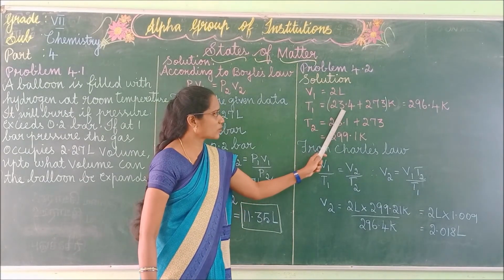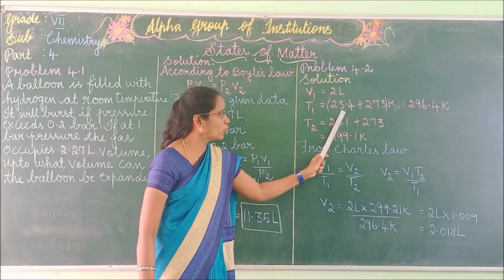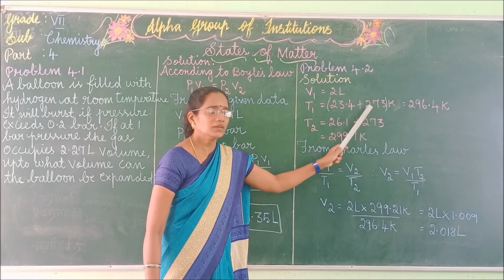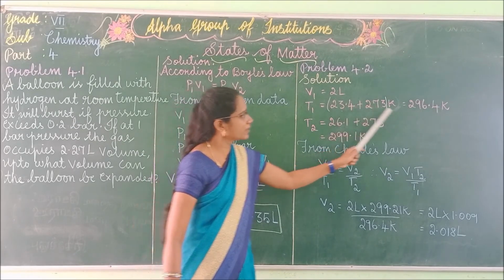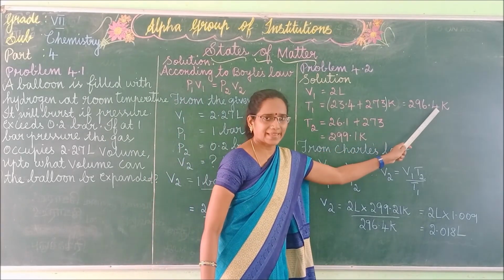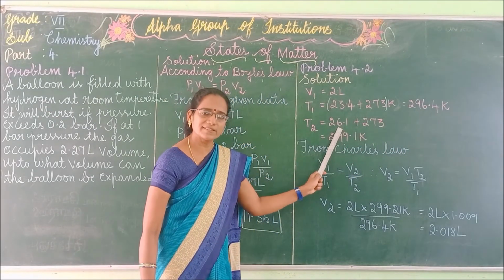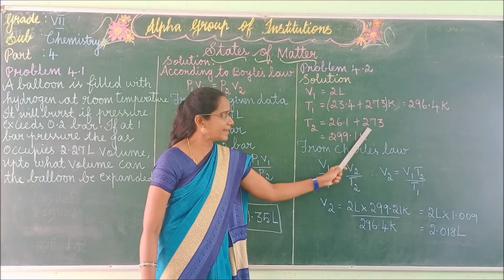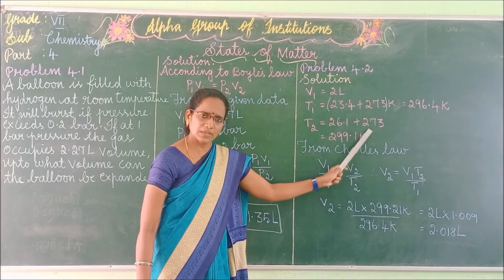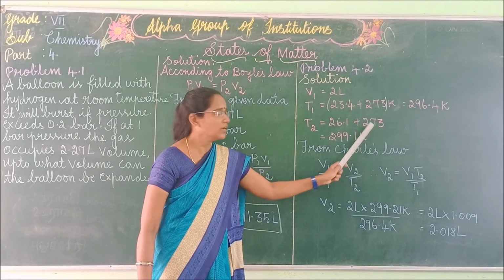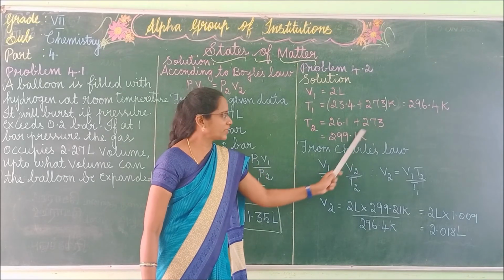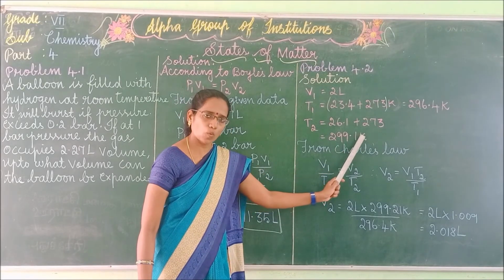Okay, so T1 is already given as 23.4. We have to add the 273, so you will get 296.4 Kelvin. Next, the T2 value is given in the book as 26.1. Here we are adding 273 because we have to use the Kelvin values. So 26.1 plus 273, you will get 299.1 K.